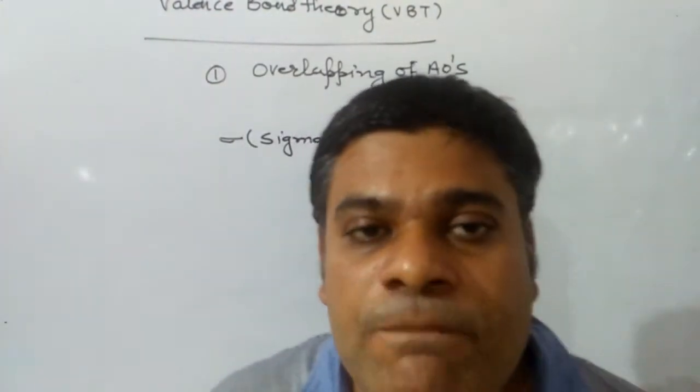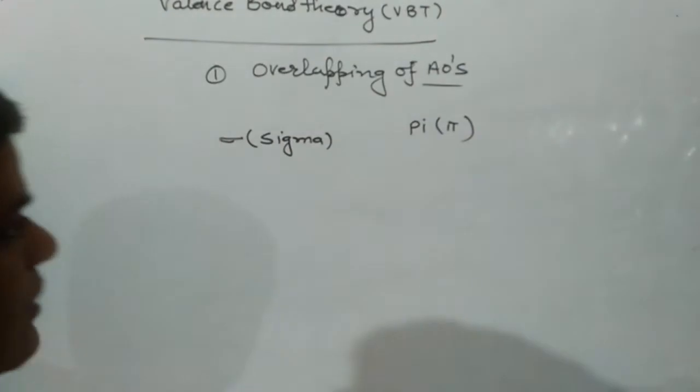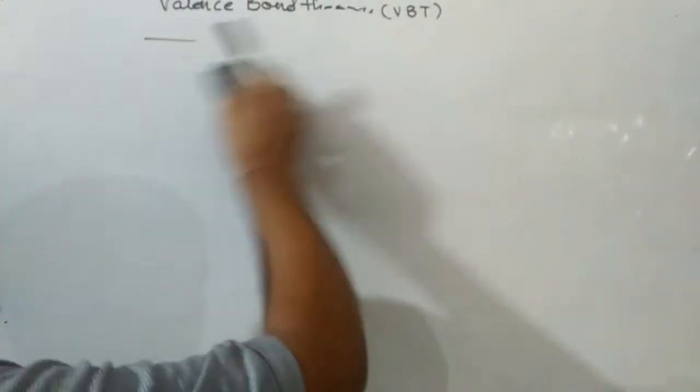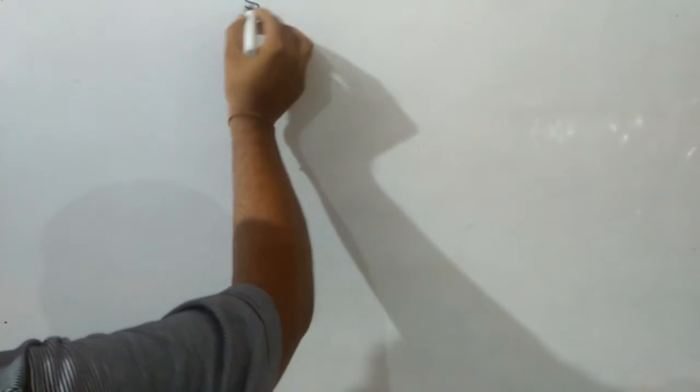First of all, we have to know what is sigma bond, and then we will discuss pi bond, and then we will find out the formulas: how can we find the number of sigma bonds and pi bonds in a given molecule? First of all, sigma bond.